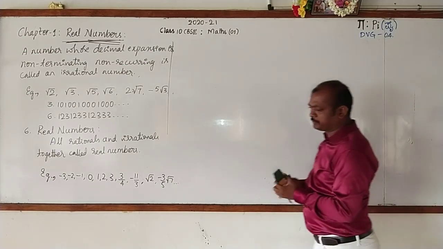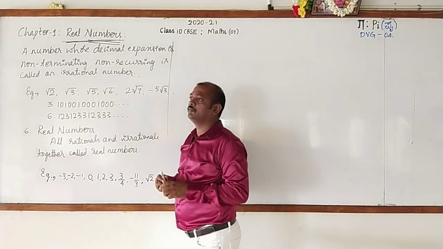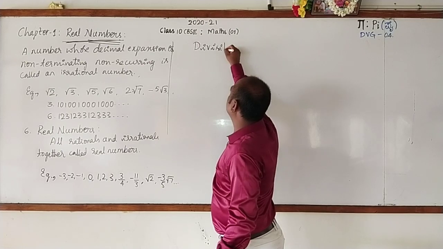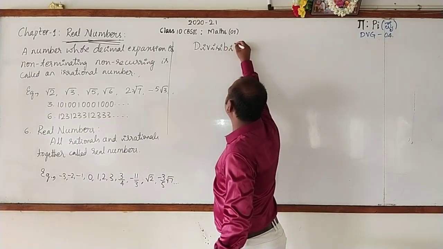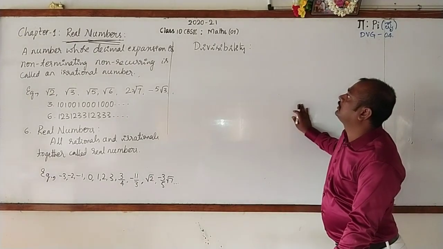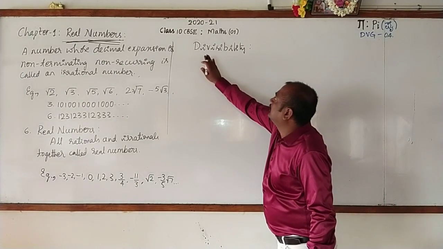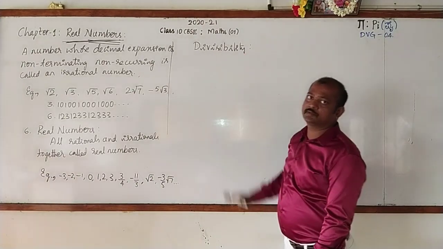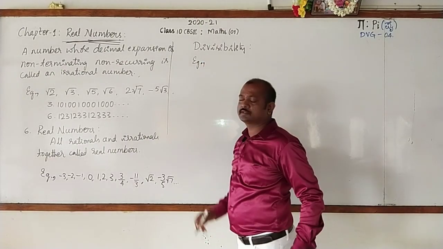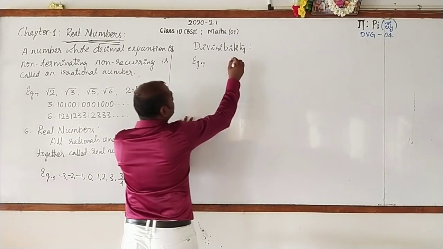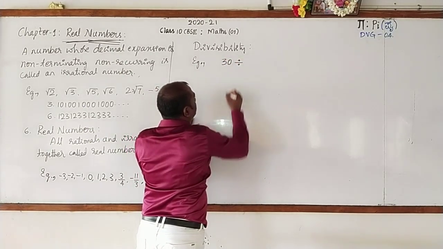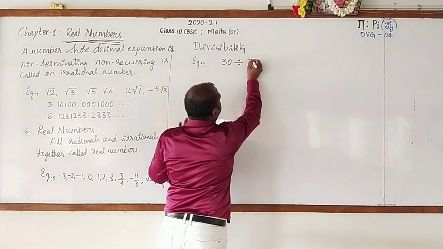It is also a very simple one. You are very familiar with divisibility. Observe this. I take one example. In this example, you are going to divide 30 by 7.